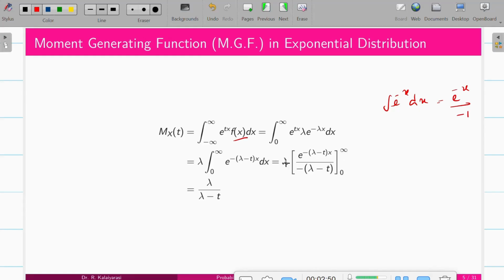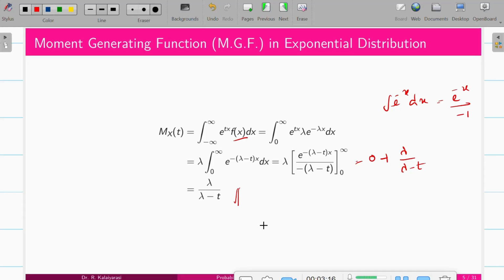Applying the upper limit, e power minus infinity is 0. Then minus the lower limit, because e power 0 is 1. So it is lambda by lambda minus t. That is the answer for the MGF: the MGF of the exponential distribution is lambda by lambda minus t.